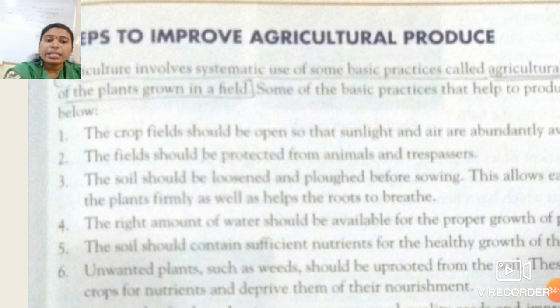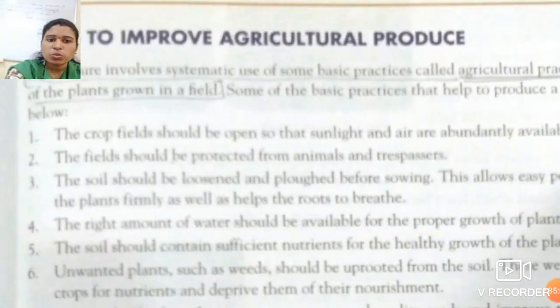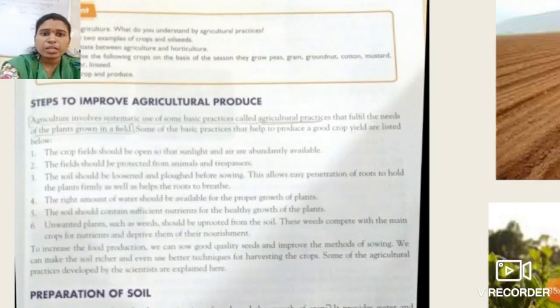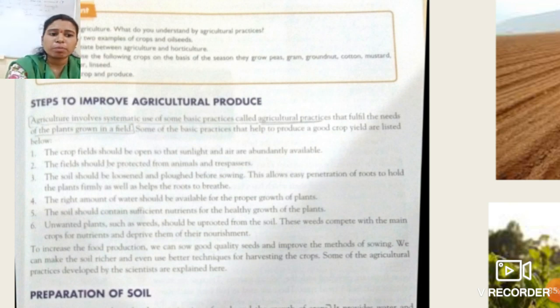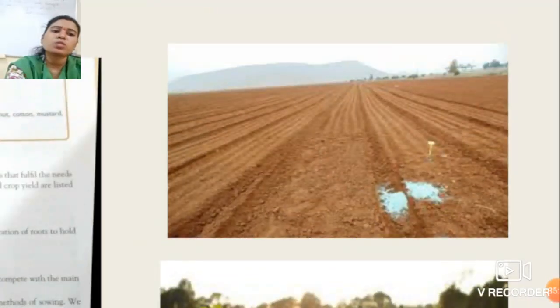Okay, the right amount of water should be available for the proper growth of the plants. Again, soil should contain sufficient nutrients. The nutrients which are required for the plants should be present in that soil so that the plant will grow easily. Okay, the next topic is preparation of soil. See students, this is the figure of soil.